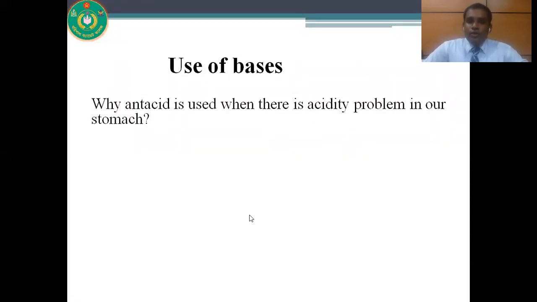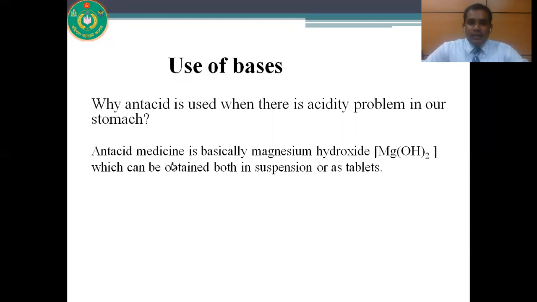Now, why is antacid used when there is an acidity problem in our stomach? You know that antacid is a medicine. It is basically composed of magnesium hydroxide, which can be obtained both in suspension or as tablet. You know that in our stomach there is hydrochloric acid.